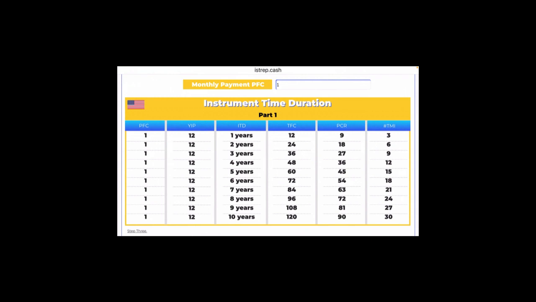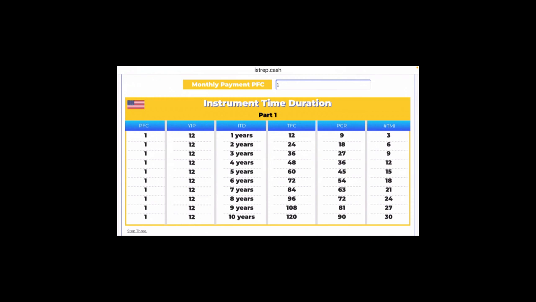Yes. We have our PFC, which is personal fiat to crypto. So we're going to take that dollar that we get in the world somehow and we're going to turn it into $1 of eCash. And we're saying our yearly income payment is going to be $12 because it's $1 a month, right?